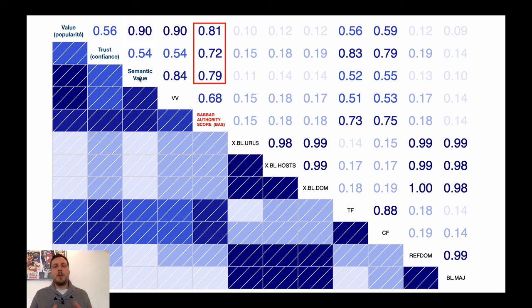This means that the Babbar authority score represents the overall strength of a website on the web, and then again you can use this value to arbitrate on linking strategy, looking at the authority score of different websites to decide which one you want to buy links from.